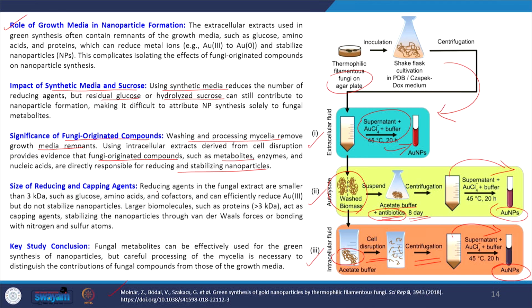For example, the reducing agents in the fungal extract are smaller than 3 kilodaltons, such as glucose, amino acids and cofactors, and they can act as reducing agents, but they do not stabilize the nanoparticles. For stabilizing the nanoparticles, larger biomolecules such as proteins are used as stabilizing or capping agents through van der Waals forces or bonding with nitrogen or sulfur atoms. In this study they concluded that fungal metabolites can be effectively used for green synthesis of nanoparticles, but careful processing of mycelia is necessary to distinguish the contribution of fungal compounds from those of the growth media.